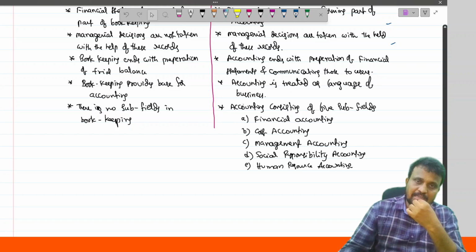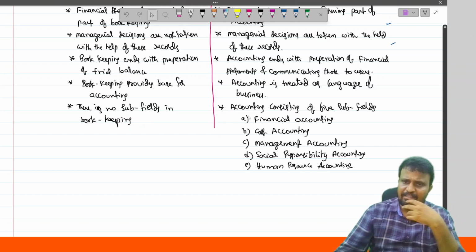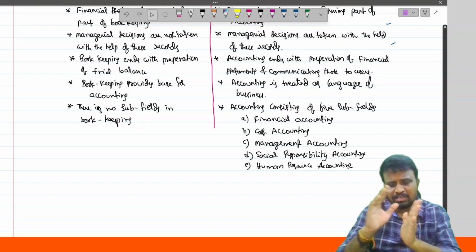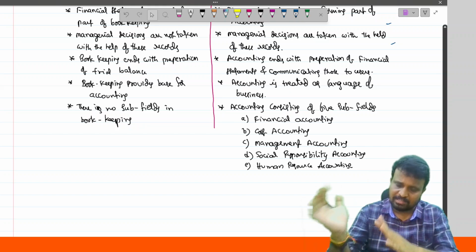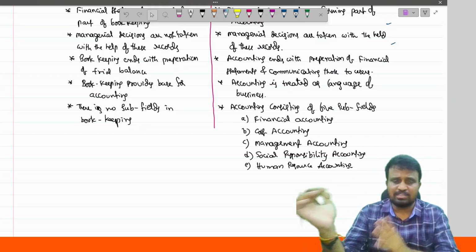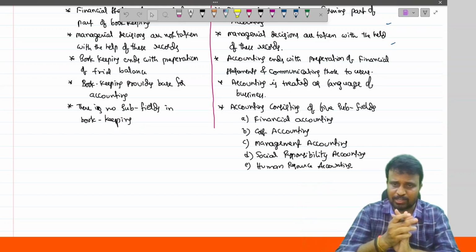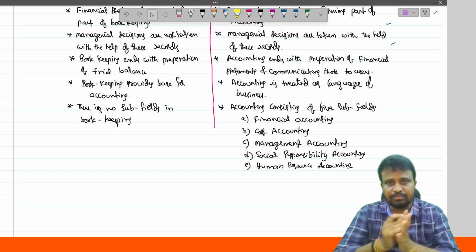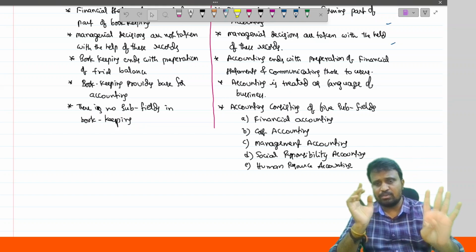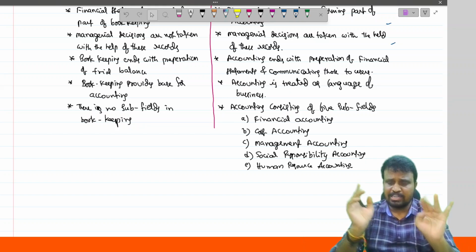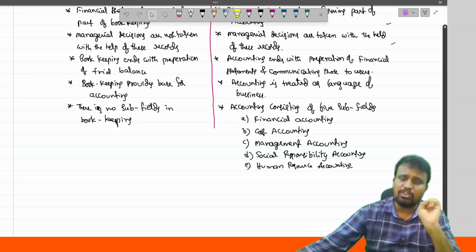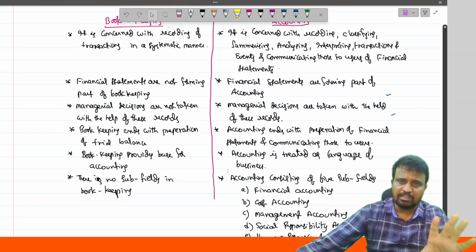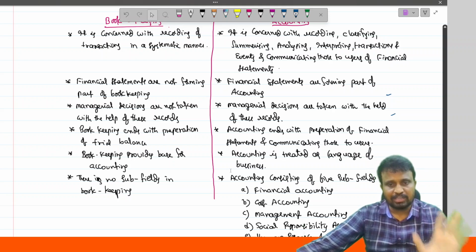Okay. In the foundation stage, you have financial accounting only, and the remaining topics you have in CA Intermediate or CA Final or CMA Intermediate, CMA Final, etc. And these five are treated as branches or subfields of accounting. There are five branches: financial accounting, cost accounting, management accounting, social responsibility accounting, human resource accounting. So these are the differences between bookkeeping and accounting.